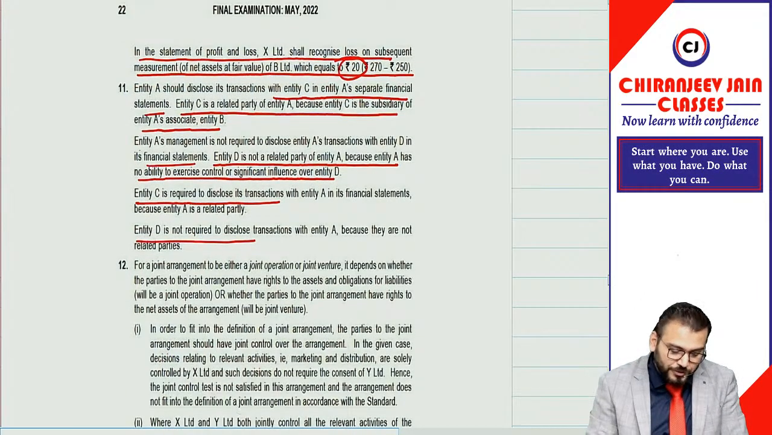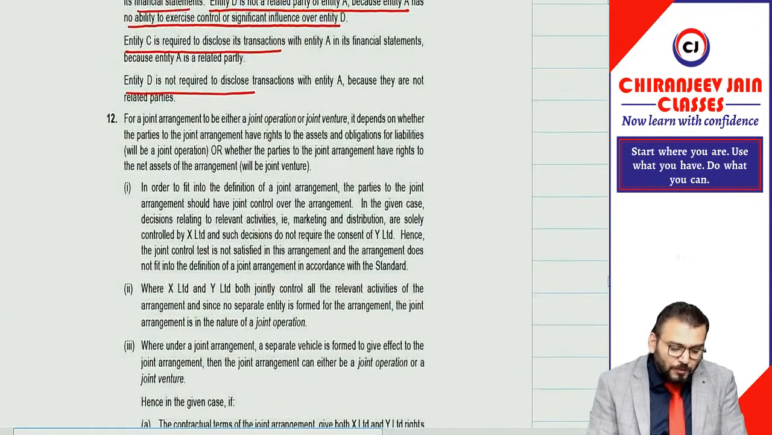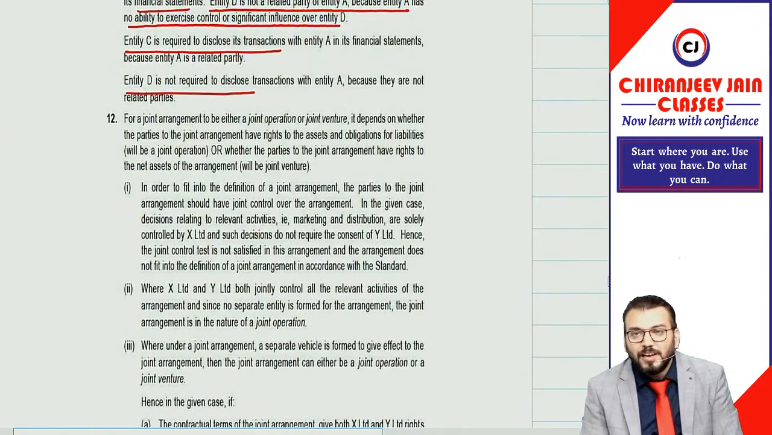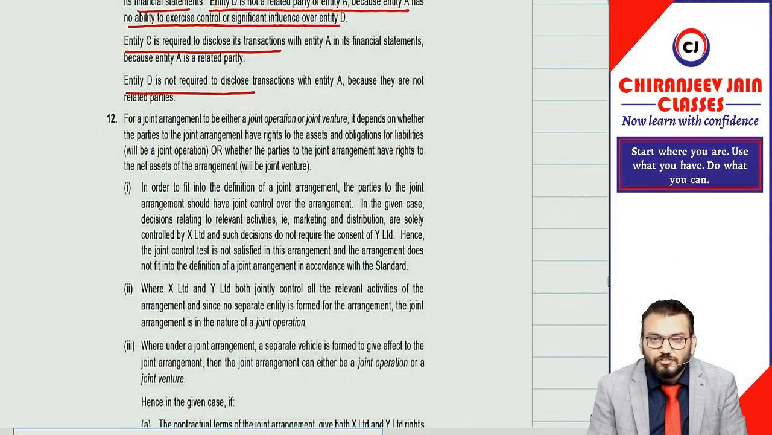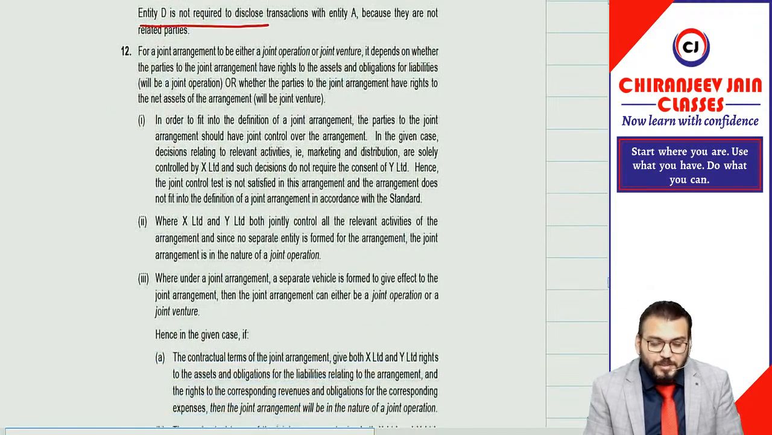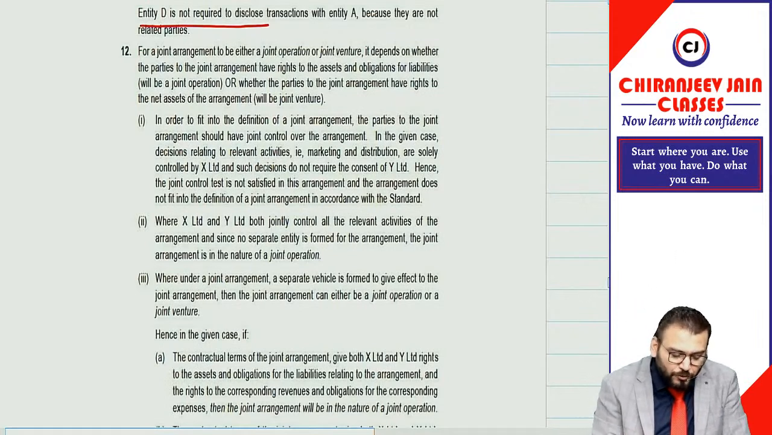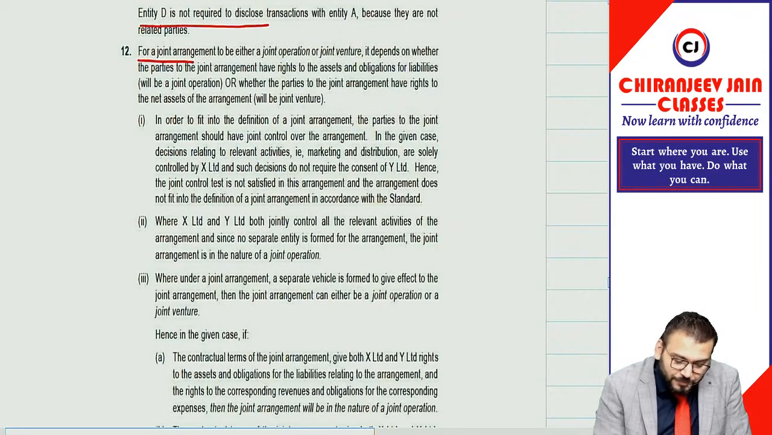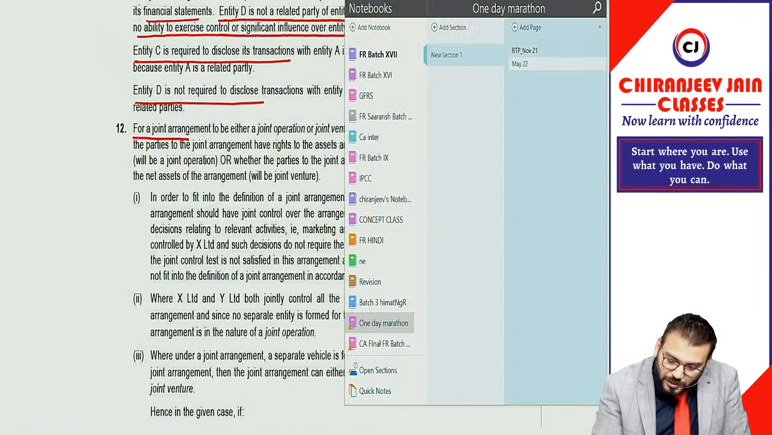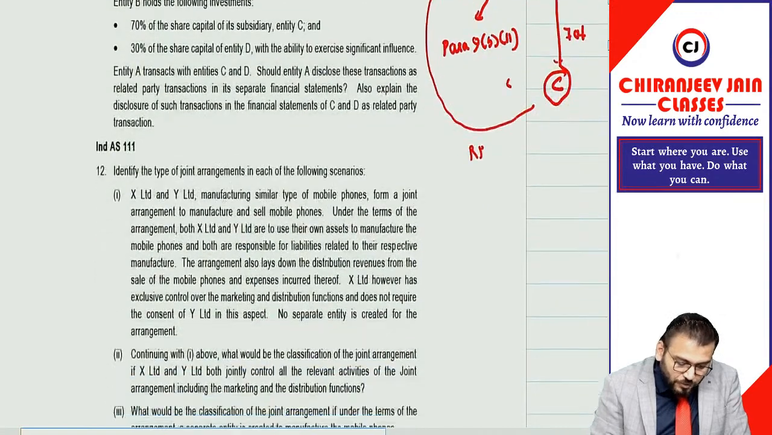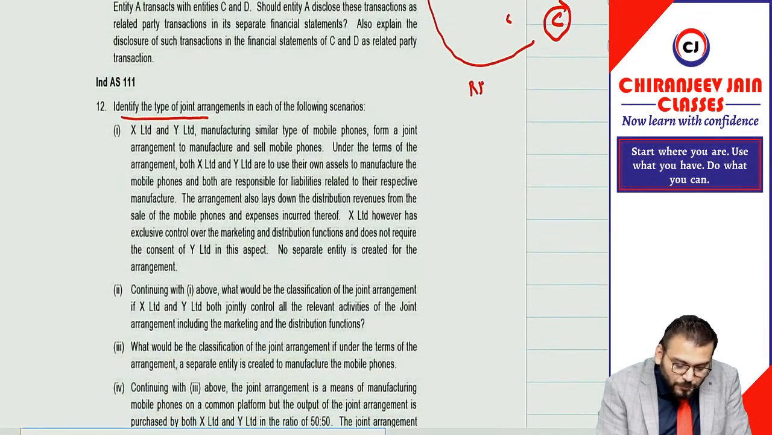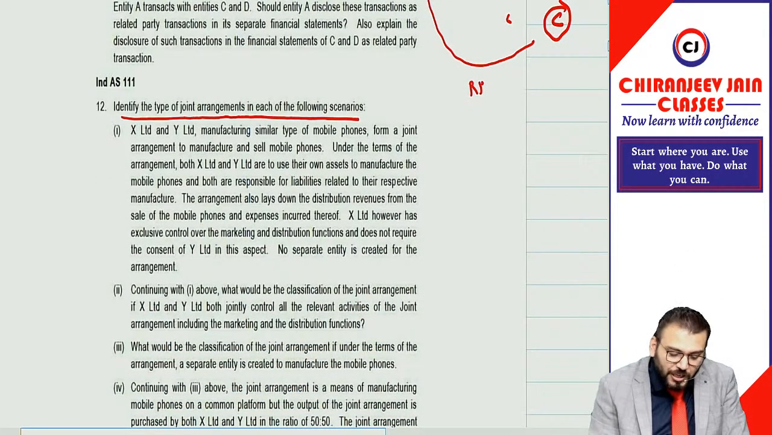Let's come to the next question. Question number 12 is related to joint operation and joint venture under Ind AS 111. You need to identify whether the given arrangement is a joint operation or a joint venture. We all know that. Let us read the question first. Identify the type of joint arrangement in each of the following scenarios.